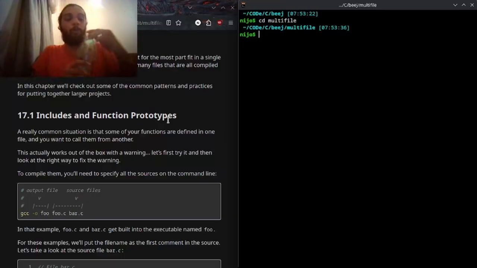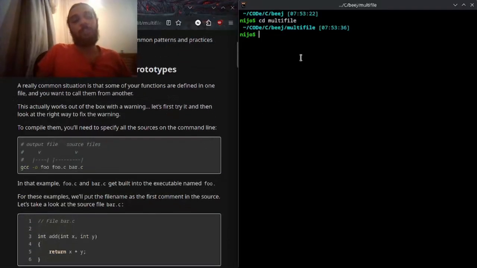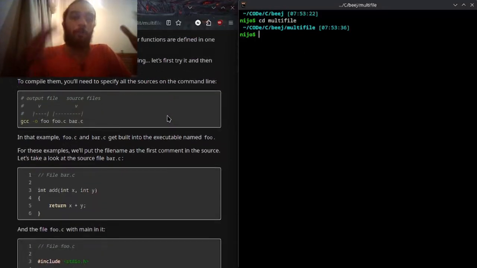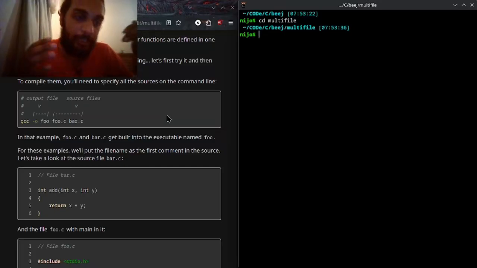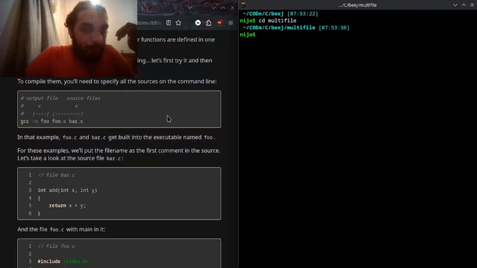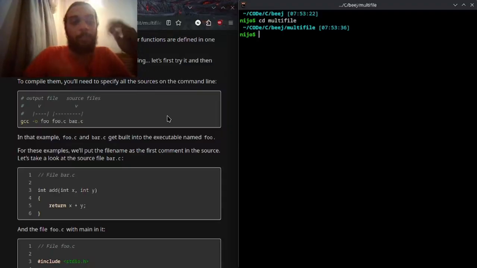Includes and function prototypes. A really common situation is that some of your functions are defined in one file and you want to call them from another. This actually works out of the box with a warning. Let's first try it and then look at the right way to fix the warning. To compile them, you need to specify all the sources on the command line. Output file, source files. In that example, foo.c and bar.c get built into an executable named foo.